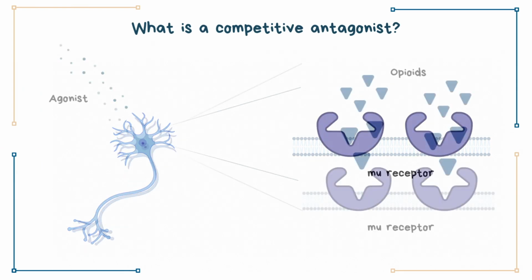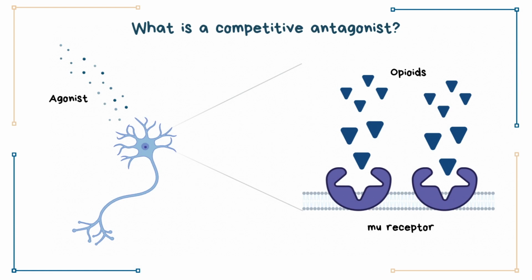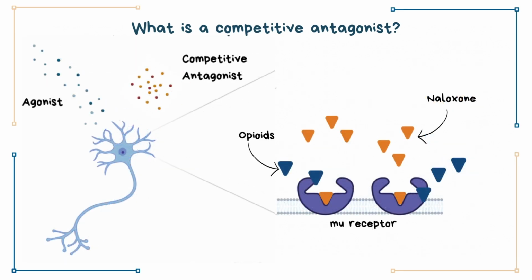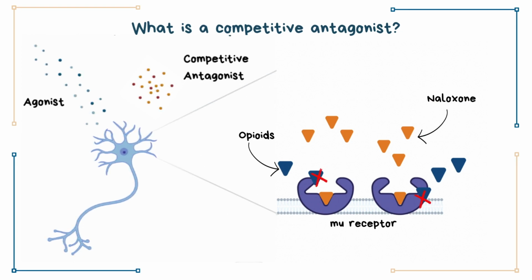The mu receptor consists of a binding site for opioids. However, an antagonist called naloxone, generally administered as a drug as mentioned previously, competes and binds to the same site as the opioids do, thus preventing the opioids from binding to the mu receptor.